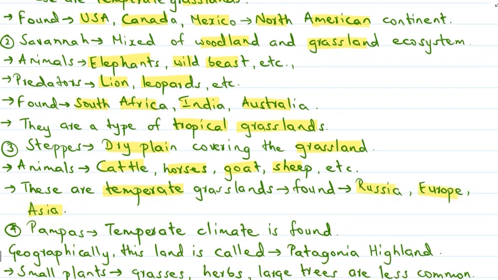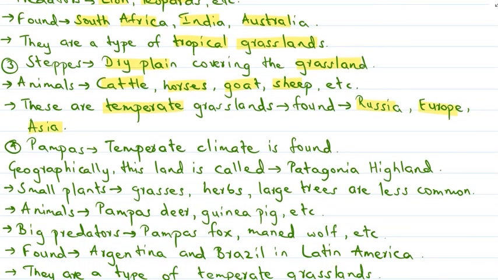Finally we talked about the pampas. Pampas have a temperate climate, and geographically this land is called the Patagonia highland. Small plants like grasses and herbs are very common here, whereas large trees are less common.